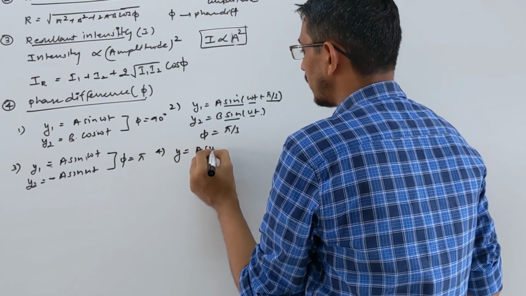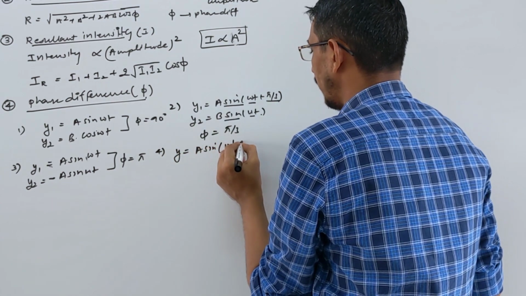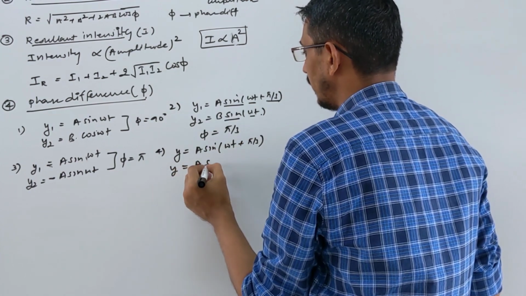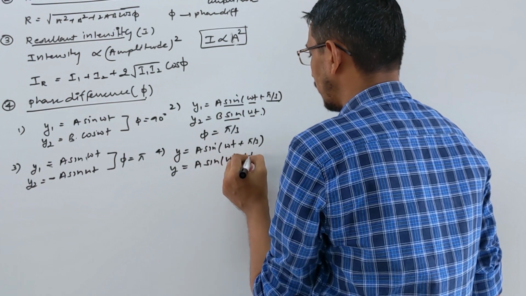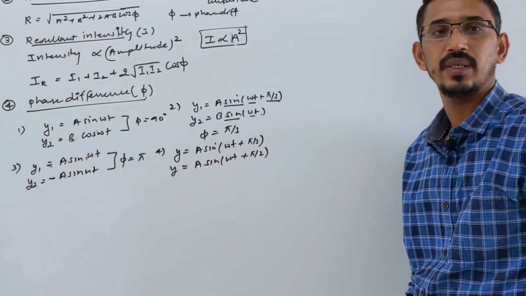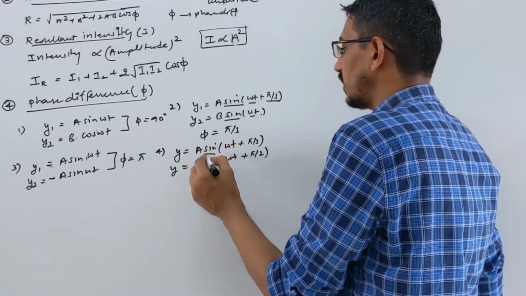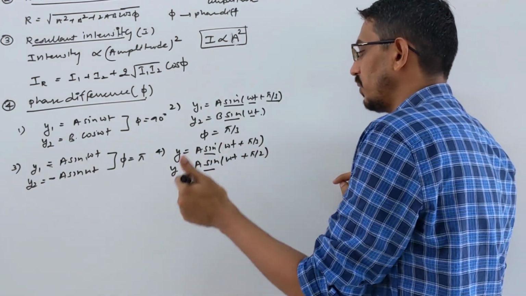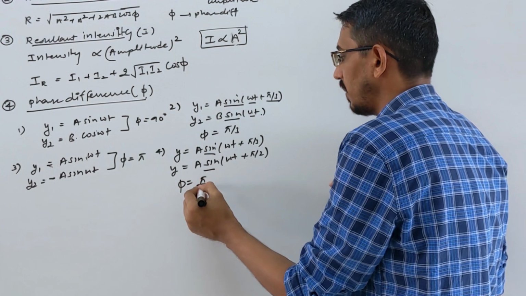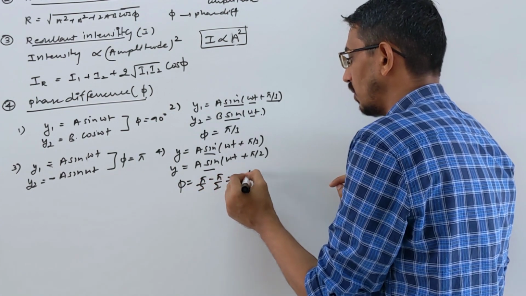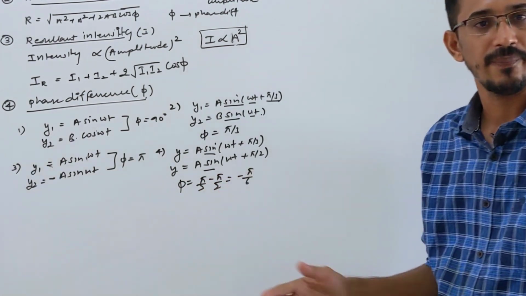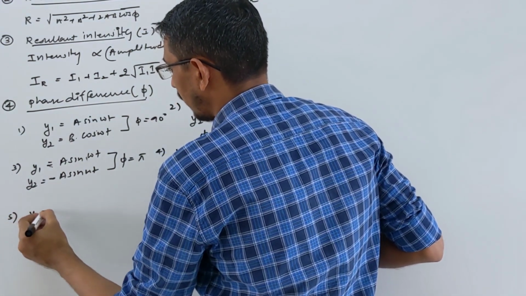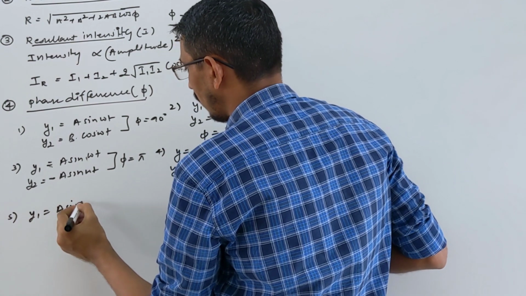y is equal to A sine omega t plus pi by 3. y is equal to what? A sine of omega t plus what? Pi by 2. Correct? So you see the outer symbol is the same, both are sine and sine. Okay, no problem. Look at the inner angle, this is pi by 3, this is pi by 2. So what is the phase difference in these two waves? You say pi by 3 minus what? Pi by 2. That's called minus pi by 6. That's all.